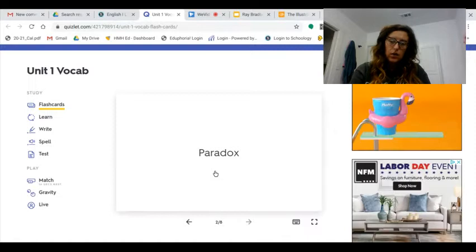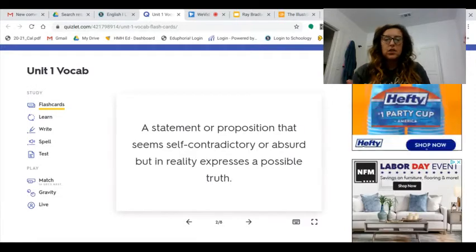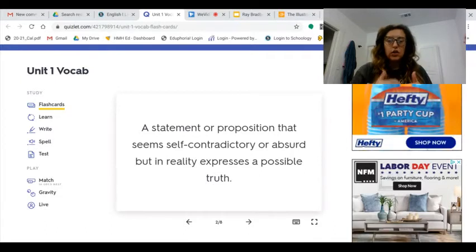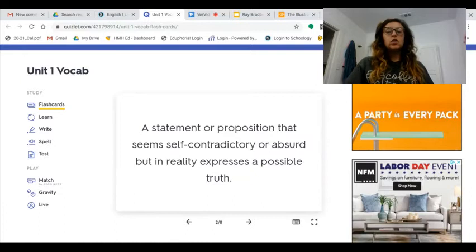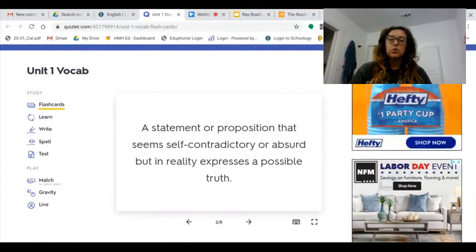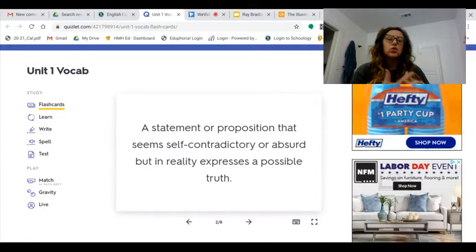This one's going to be one of the more difficult ones. A paradox is a statement or proposition that seems contradictory or absurd, but in reality expresses a possible truth. So we have another definition that's very similar that means something self-contradictory or absurd. But in this one, it's because it's showing an actual truth.